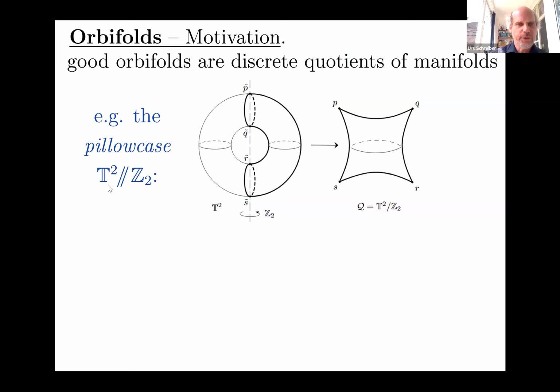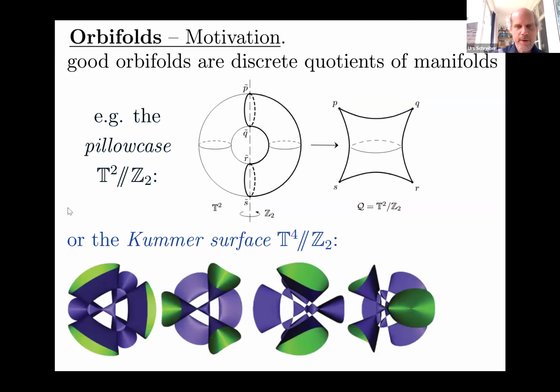Of course, this construction works more generally. We can take any T^n, any n-dimensional torus, and quotient out the same Z/2 action that inverts the signs. In dimension 4, this is famous. It's hard to visualize because it's 4-dimensional, but it's famous as the Kummer surface. This is from an AMS review of the Kummer surface, produced with some computer algebra, showing 2-dimensional projections of this 4-dimensional orbifold. It's not so important what we actually see here, but I think these pictures give a good intuitive impression of what orbifolds look like. You see they're smooth in the interior, but then they have these very funny singular points. So that's the topic of orbifolds.